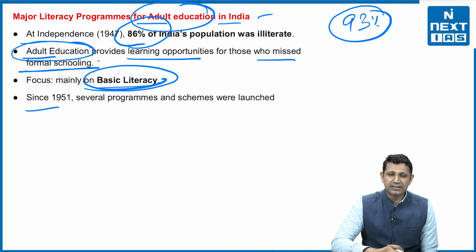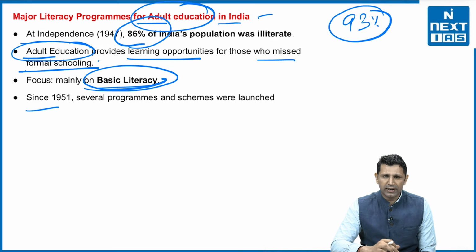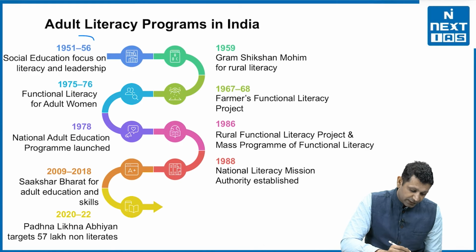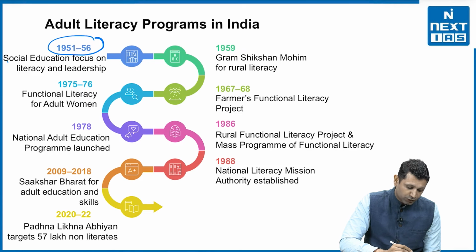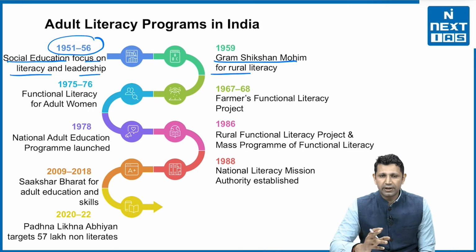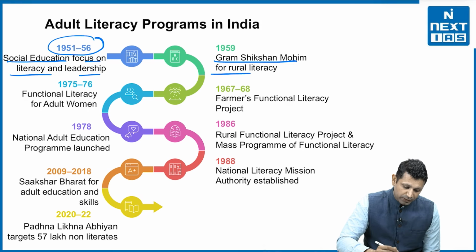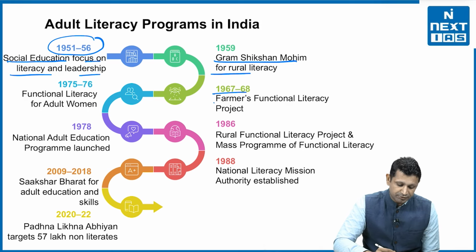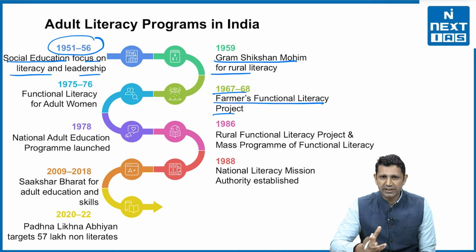Since 1951, several programs have been run. Let's see the programs. The first one, launched in 1951-56, was social education focusing on literacy and leadership. In 1956, Gram Siksha Muhim for rural literacy was run. Then the third program, in 1967-68, was the Farmers Functional Literacy Project, taken up to make the farmers aware.